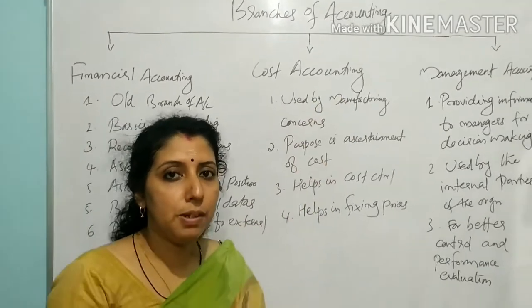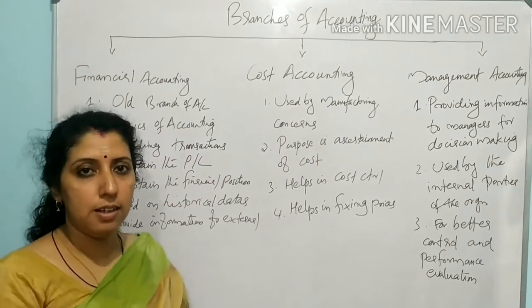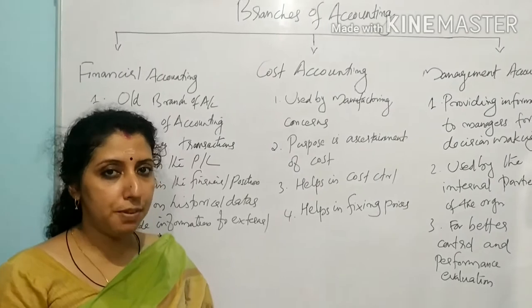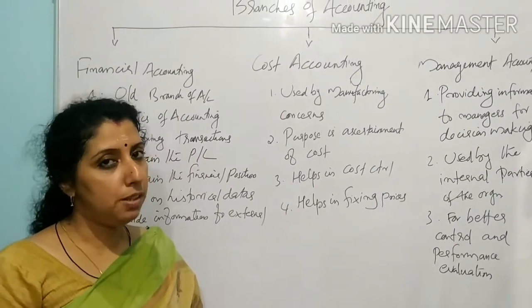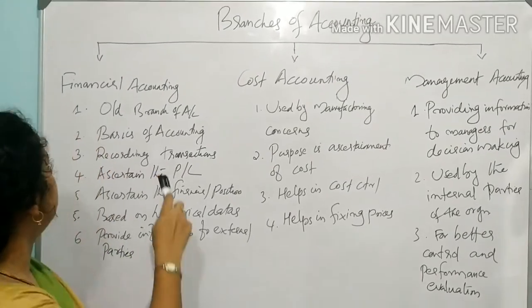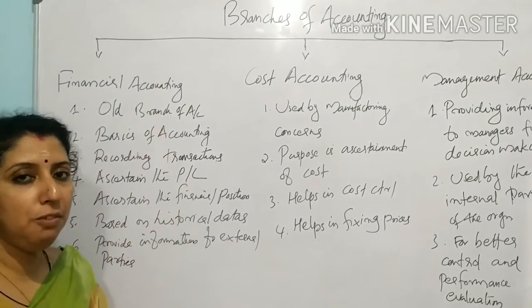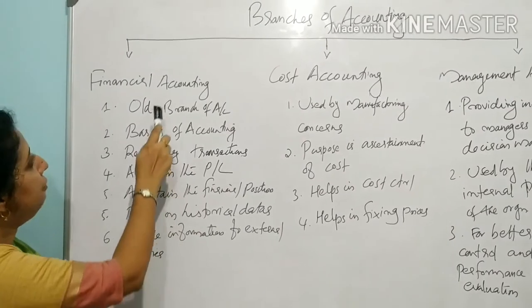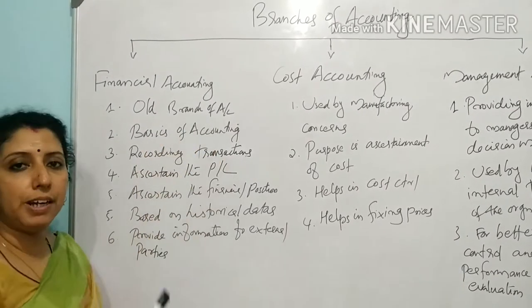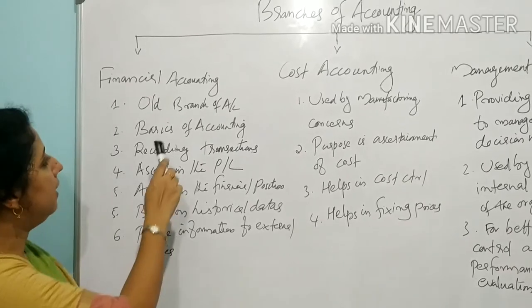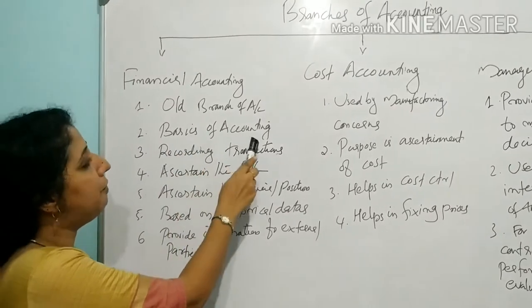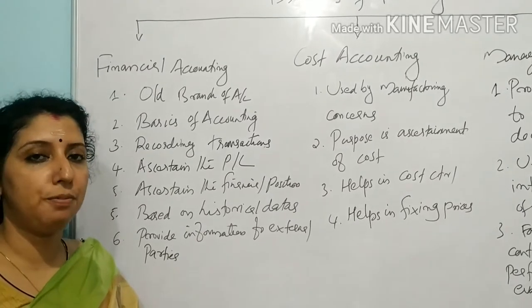Students, our next topic is branches of accounting. Mainly there are three branches of accounting: financial accounting, cost accounting and management accounting. First of all, what is meant by financial accounting? Financial accounting is the old branch of accounting. It is the old branch of accounting, and the basics of accounting. Financial accounting is the basics of accounting.